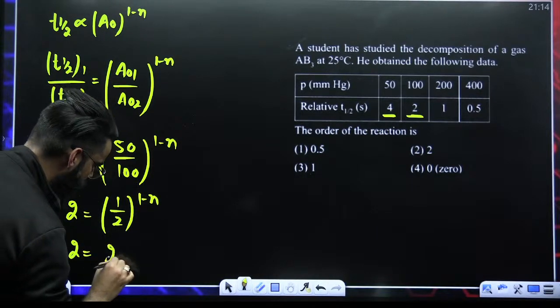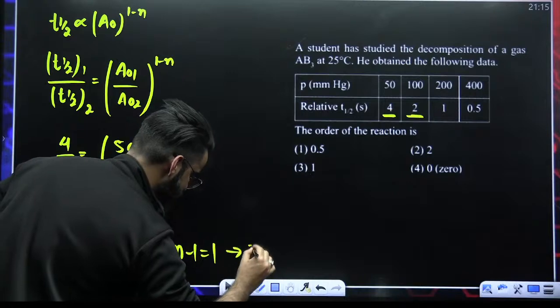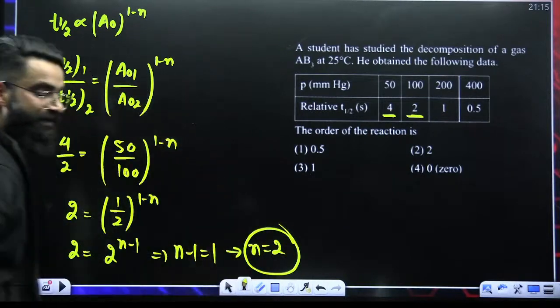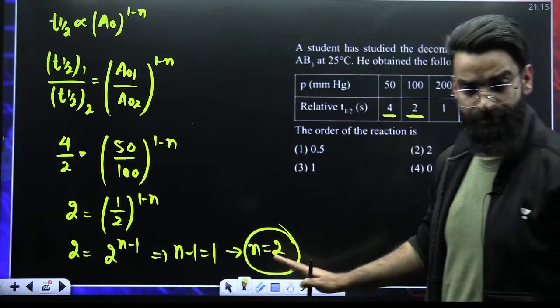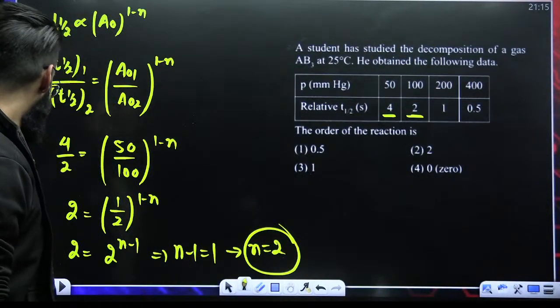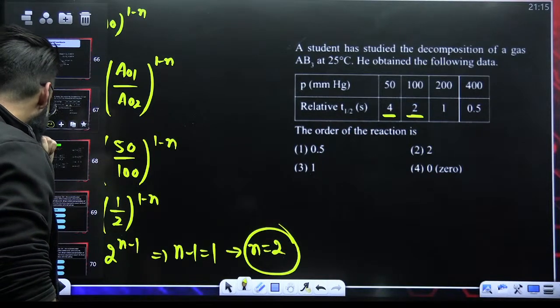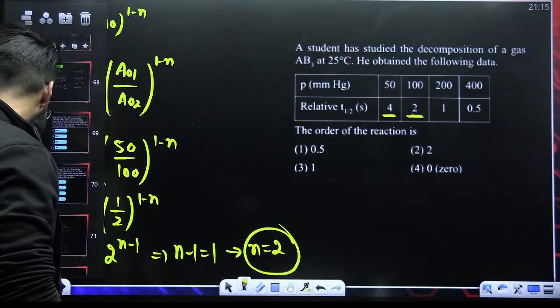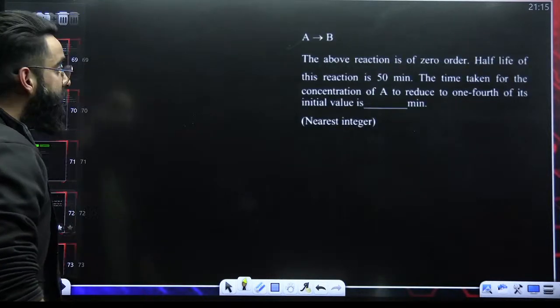So 2 is equal to 2 raised to the power n minus 1, or I can say n minus 1 has to be equal to 1, which is telling you that n is equal to 2. So the order of the reaction is 2. I'm solving the same question a second time. It is 100% the same question, which I believe you can easily solve from now on. Okay? All right, let me find some more questions which are slightly different.